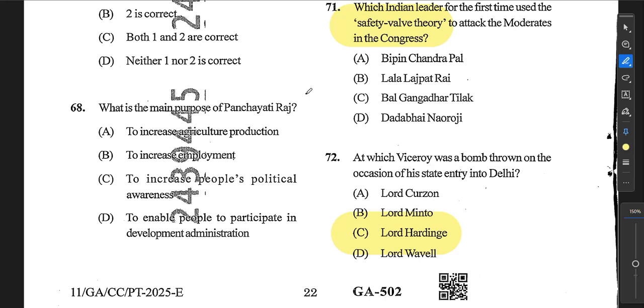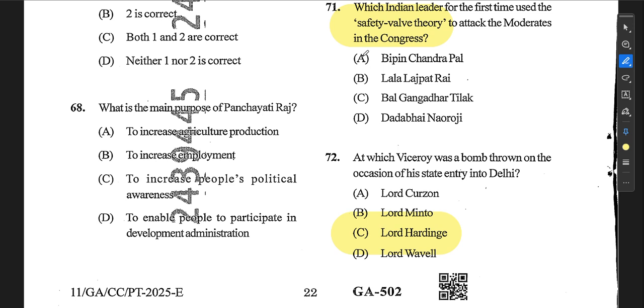Hi everyone. By now you must know that the updated date has been released for the 72nd BPSC examination, which is going to happen on 25th October 2026. Barely 2 months are left, so I'm here to present the explanation and solution of the 72nd BPSC prelims paper.